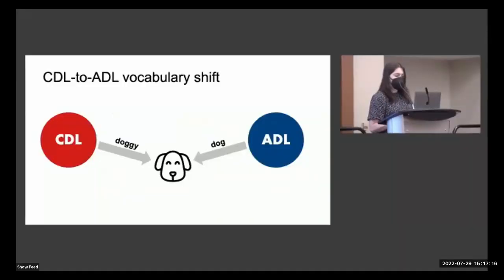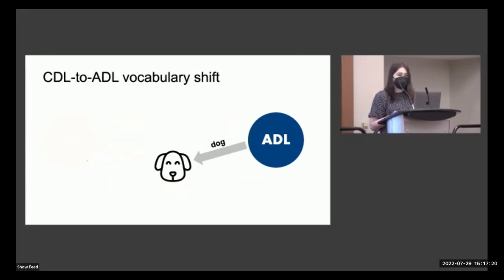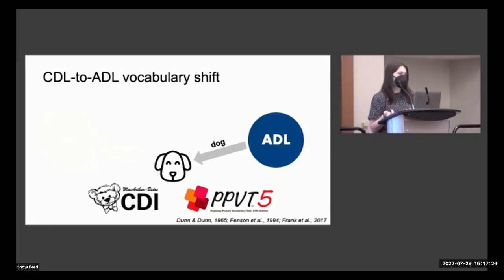CDL-specific words are overrepresented in children's early vocabularies, but they are eventually replaced by ADL equivalents. However, we do not yet know when this shift happens or how it may be supported or initiated by features of children's early language environments. This type of transition isn't typically captured with standard vocabulary measures, like the CDI or PPVT, which traditionally collapse across lexical variants rather than document them.